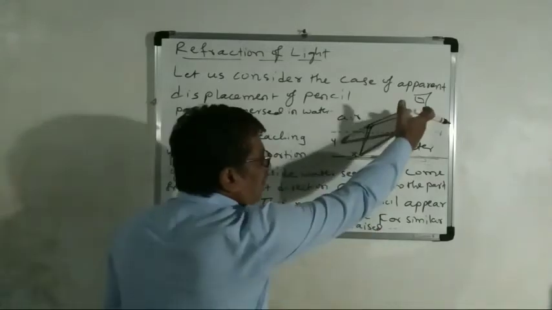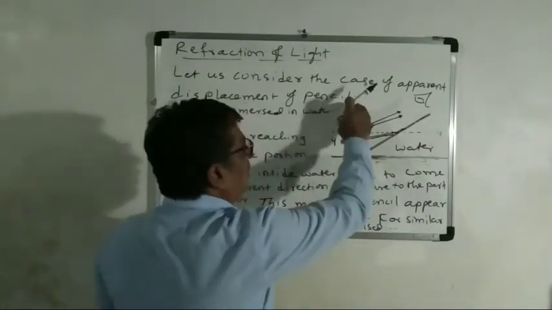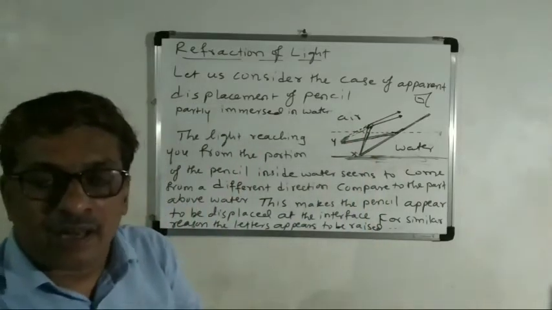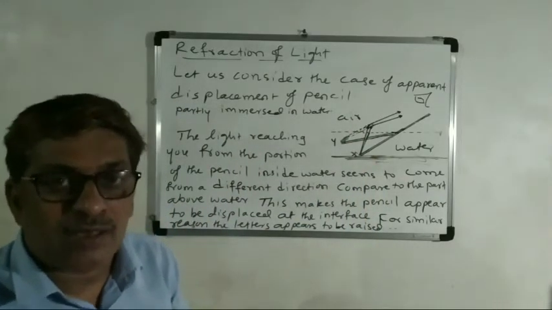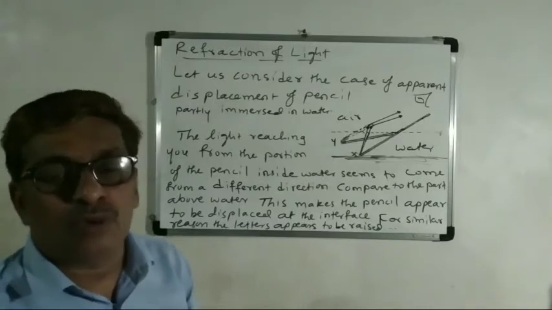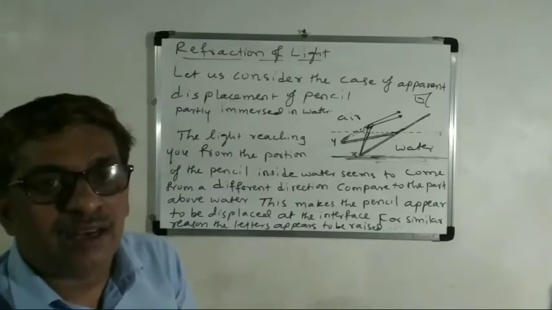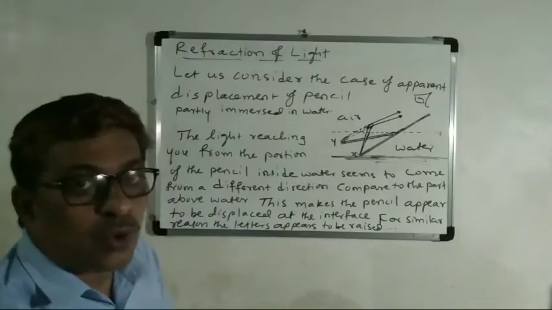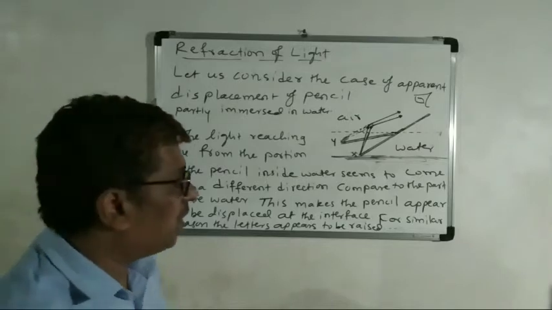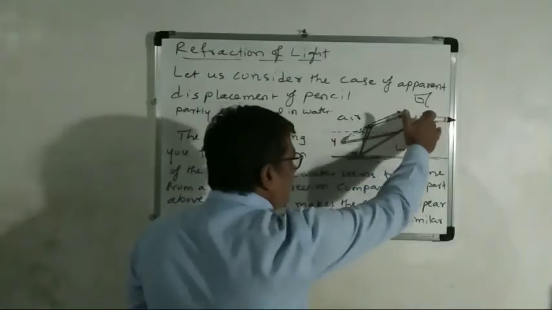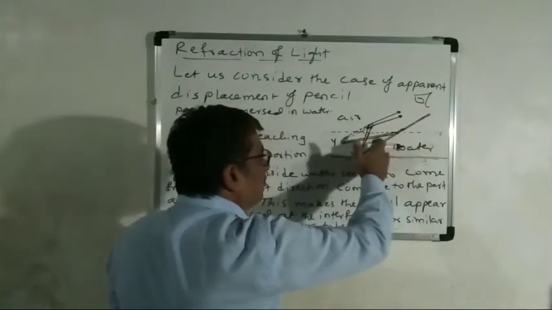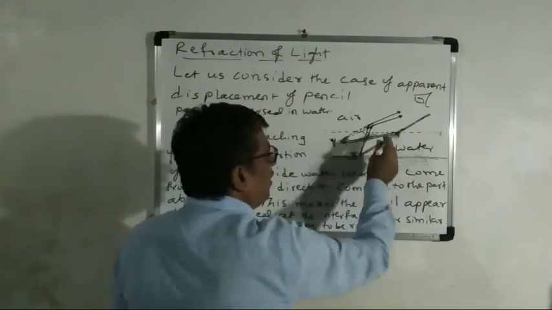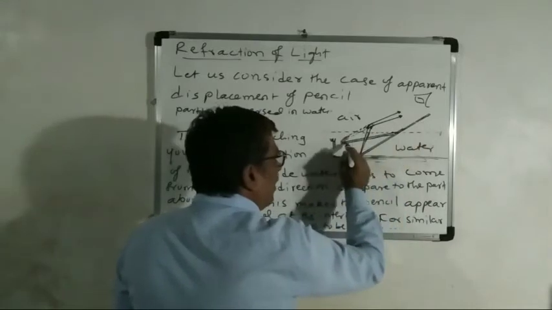See, when you place the pencil in the water, this is the air medium, and this is the medium of water. You know that when light rays pass from one medium to the other, slightly it will be displaced, or it shows somewhat bending. That you learned already. See, the pencil actually seems to be like this, but here I have written the X position, this is Y, but slightly it shows bending.